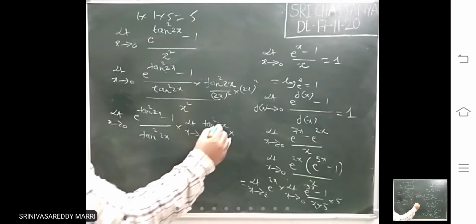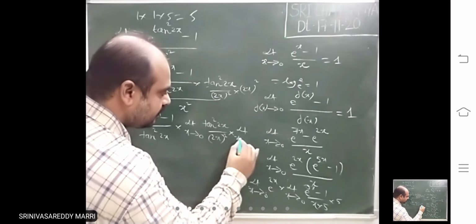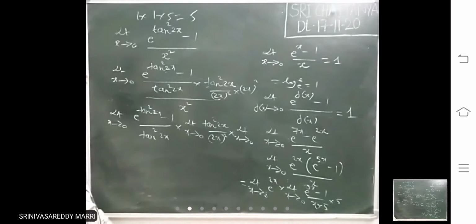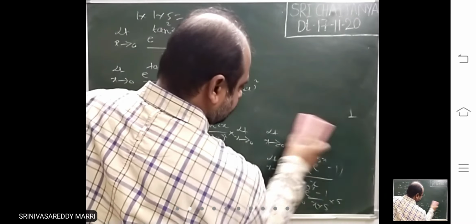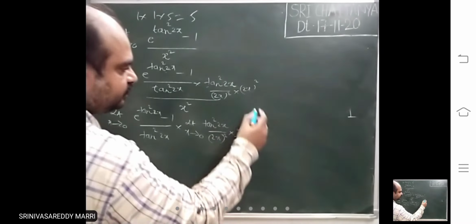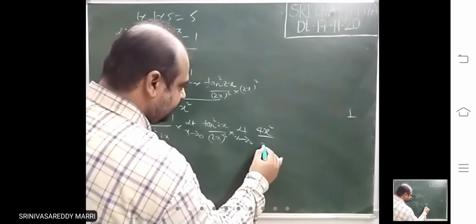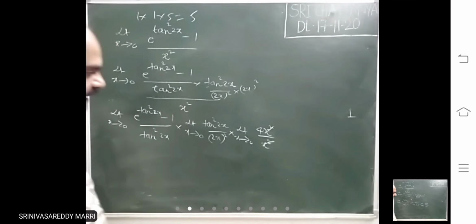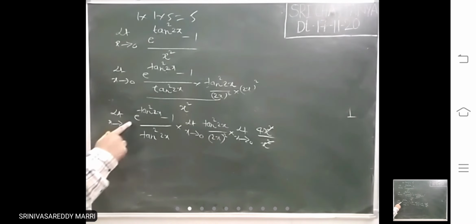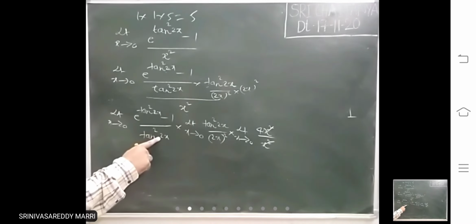Then remaining, this is (2x) whole square, I am writing separately, divided by x square. Cancel.